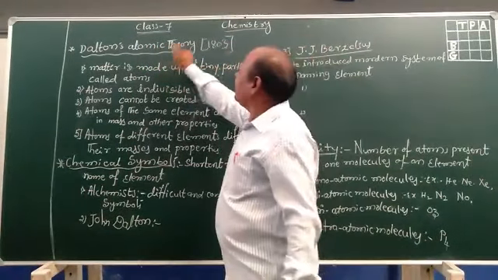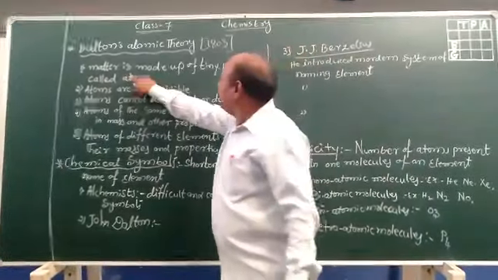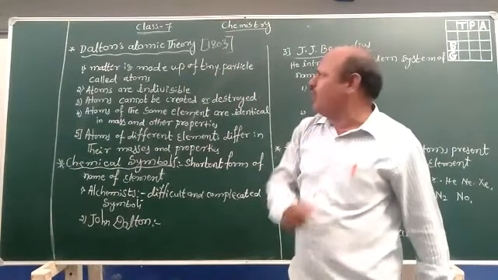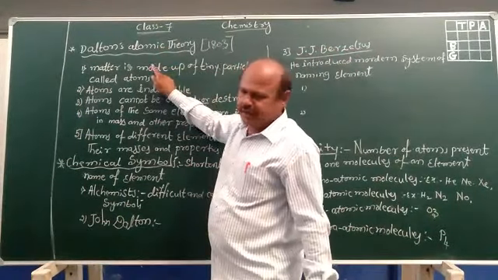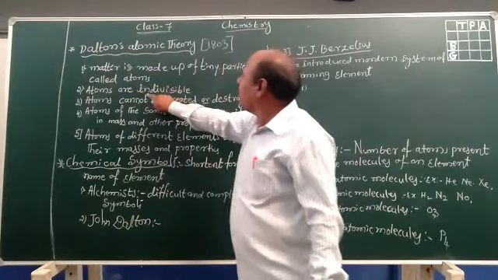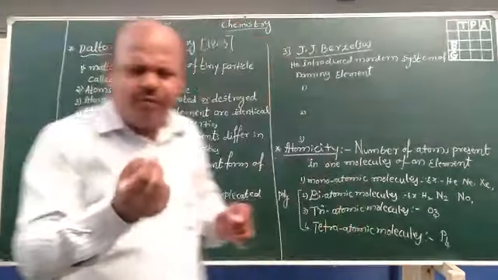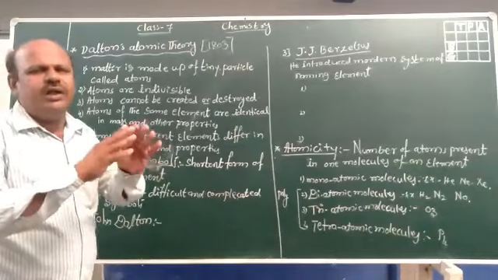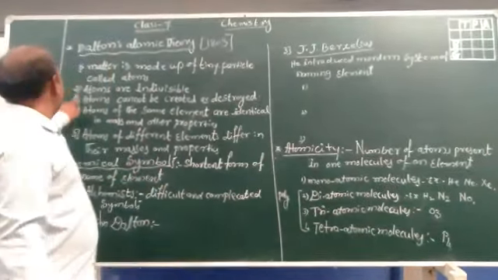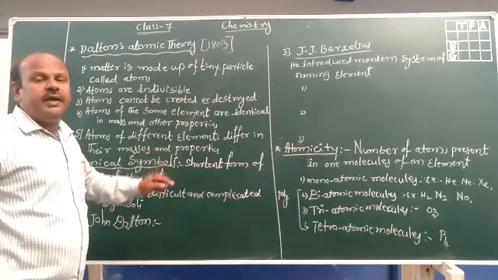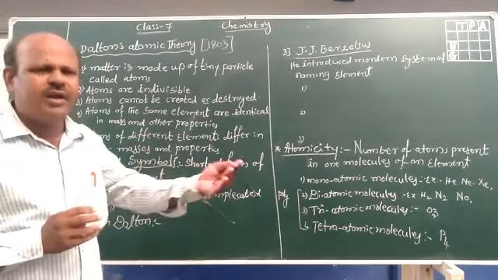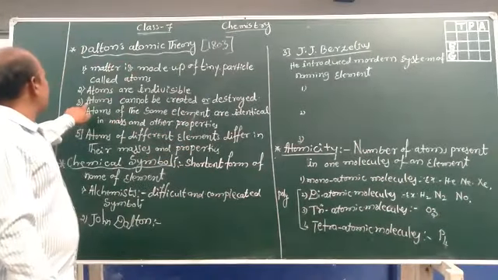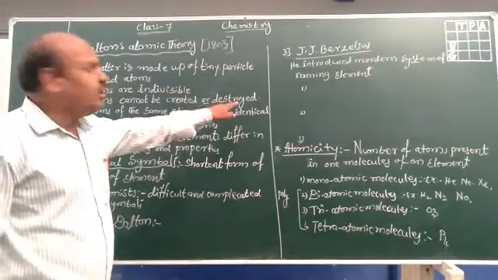According to John Dalton's atomic theory, matter is made up of very tiny particles called atoms. Very minute particles are called atoms. This is the first point of Dalton's atomic theory. The next one: atoms are indivisible. We can't divide these very minute particles. And the third one: atoms cannot be created and cannot be destroyed. We cannot create the atom and we can't destroy the atom. According to John Dalton's theory, the atom can neither be created nor destroyed.